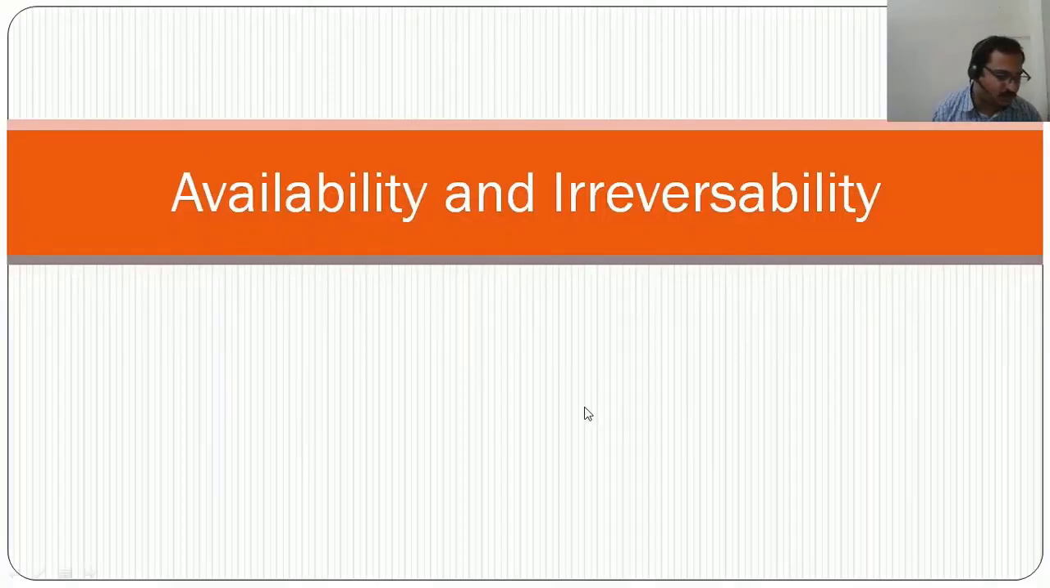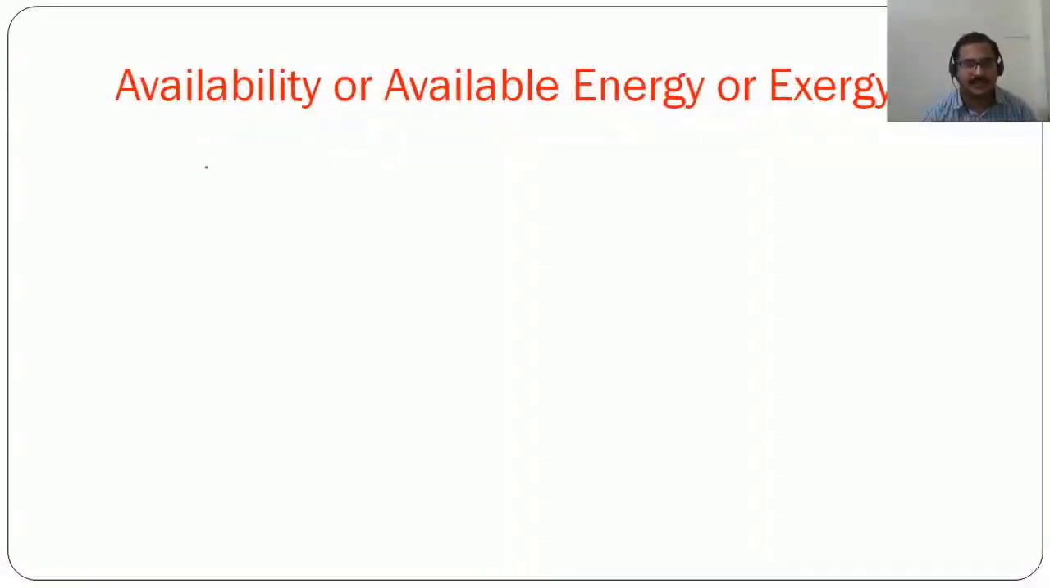Let us talk about the concept of availability and irreversibility. This is also a very important concept which you need to understand here. Availability, or available energy, or exergy, all are the same. This availability is nothing but the maximum possible work obtainable when a system